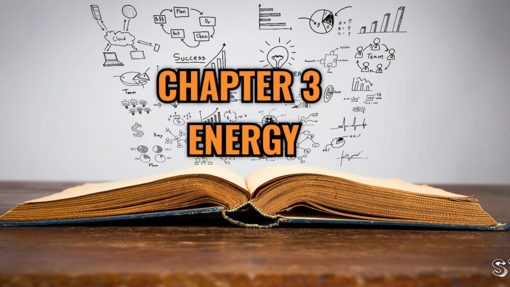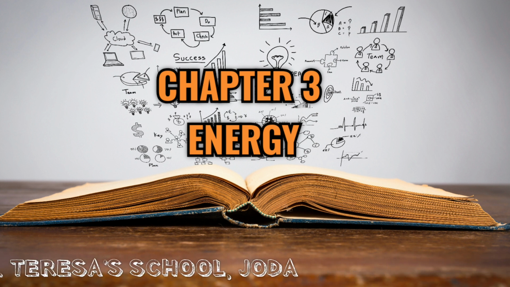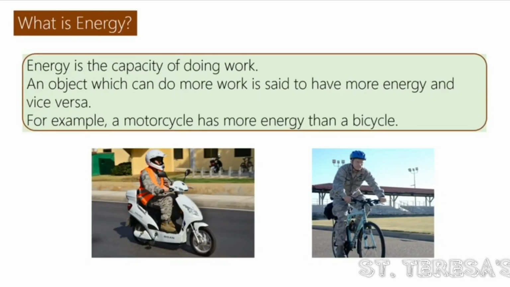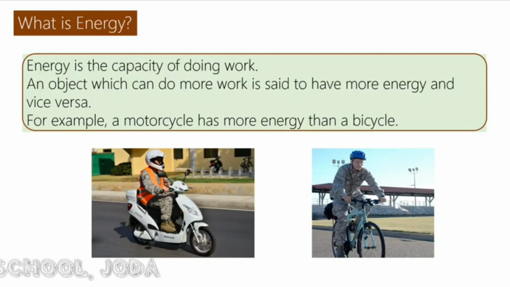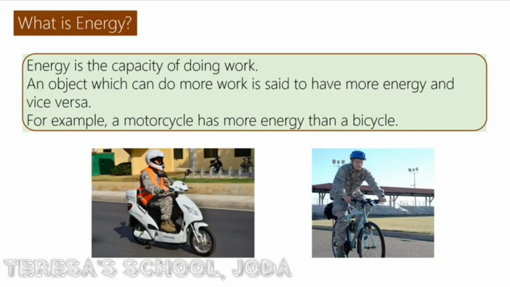Students, welcome back with the chapter 3, Energy, which is given in your book. What is energy? Energy is the capacity of doing work. An object which can do more work is said to have more energy and vice versa. For example, a motorcycle has more energy than a bicycle.